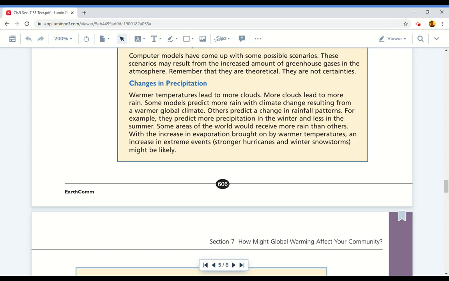Computer models have come up with some possible scenarios. These scenarios may result from the increased amount of greenhouse gases in the atmosphere. Remember that they are theoretical. They are not certainties.